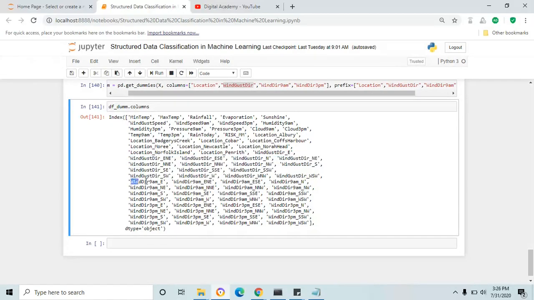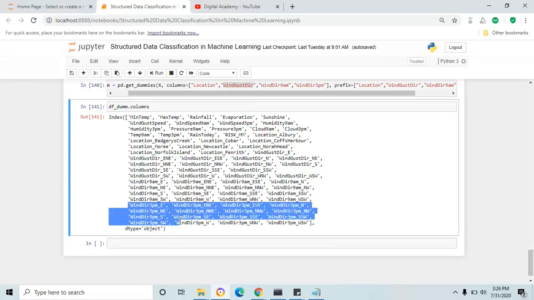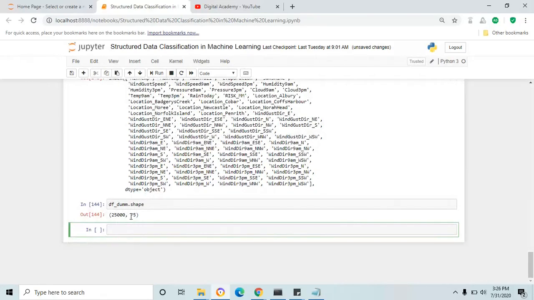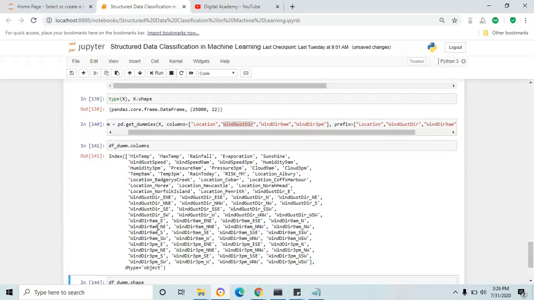Likewise, you could find 9am and 3pm. Fine. Also, you can check the shape, df_dum.shape. It's changed to 75 columns now after one-hot encoding.